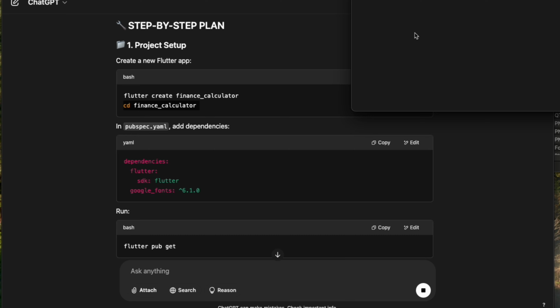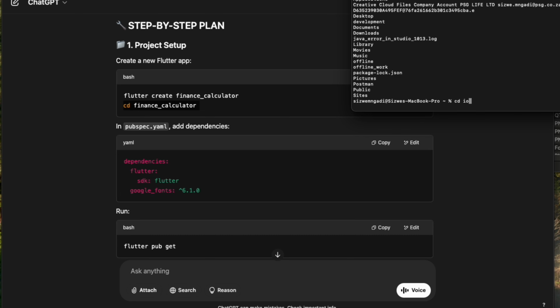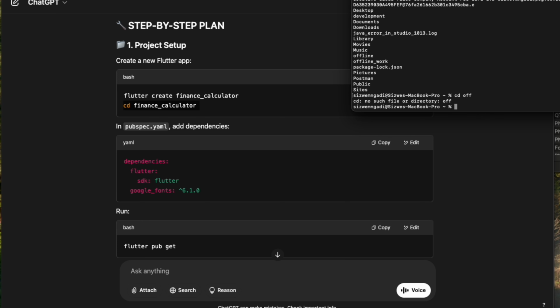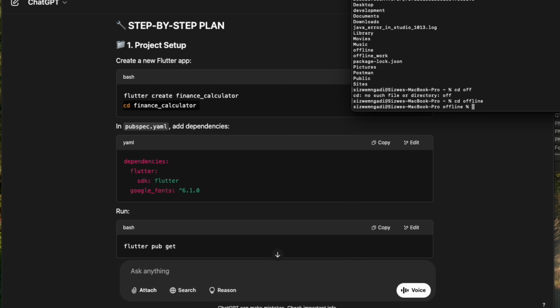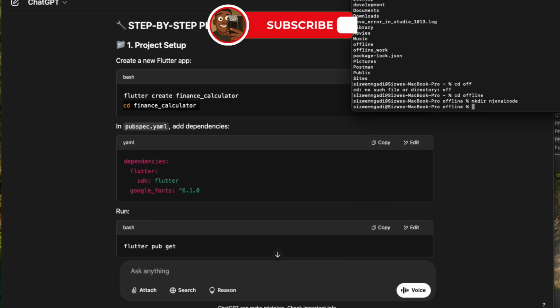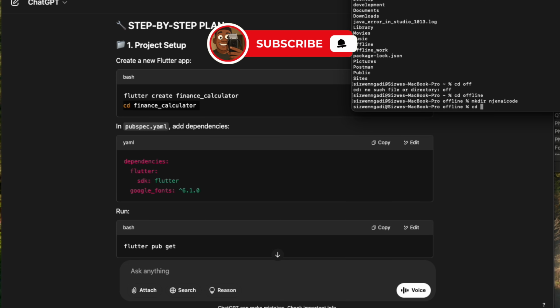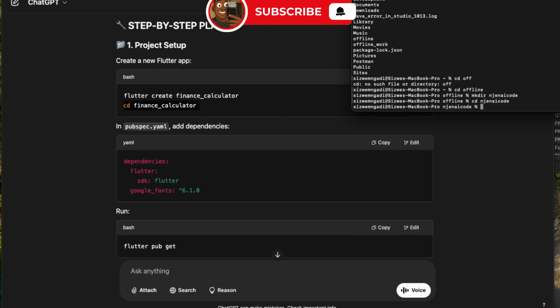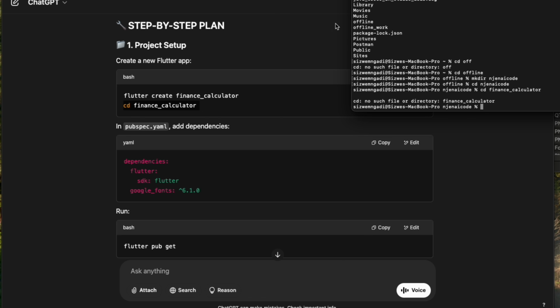We are going to go cd. Let's see where we currently are. cd offline. Now I just want to make a directory where we can put all of our projects. Test AI, or I think we called it the channel name, NJE NAI Code. Right, cd into that, NJE NAI Code, and we are going to do the first line, which is the cd financial app.